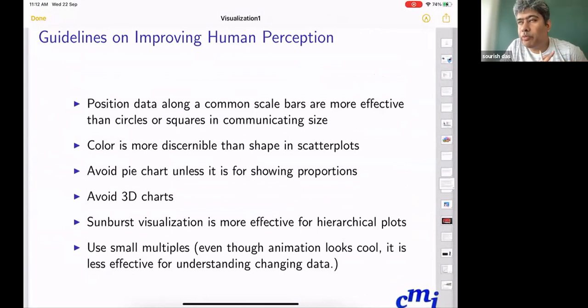If you're showing proportion, you can use a pie chart, but if you are not, then avoid it. Avoid 3D charts, because effectively 3D charts are three dimensional but you are showing them in two dimensions, so you will never get the correct perception through a 3D chart.